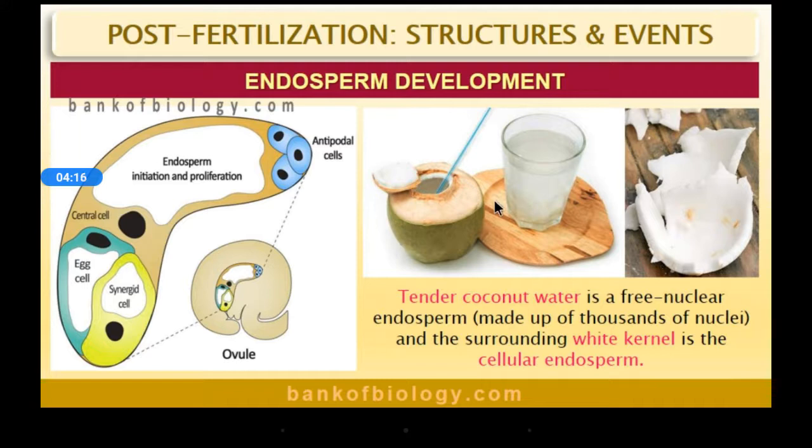So the liquid inside the tender coconut is the liquid endosperm, the free nuclear endosperm, and the hard part is the cellular endosperm, which is also edible. Tender coconut water is the free nuclear endosperm, made up of thousands of nuclei, and the surrounding white kernel is the cellular endosperm, which does not contain free nuclei.